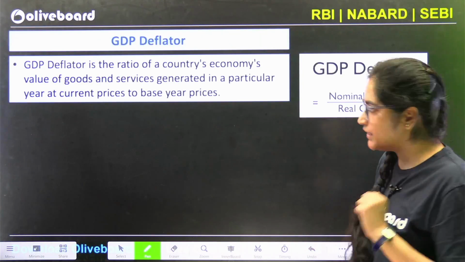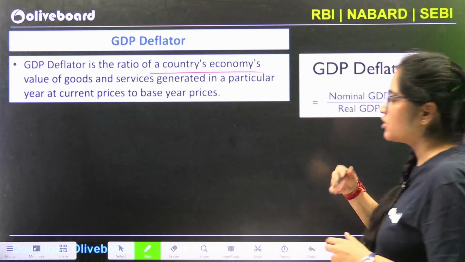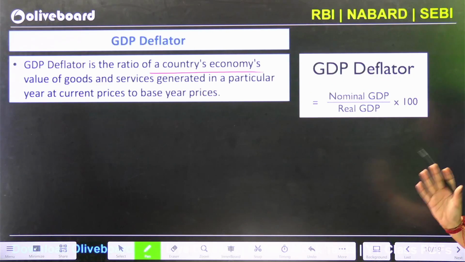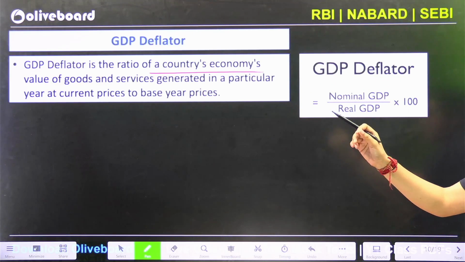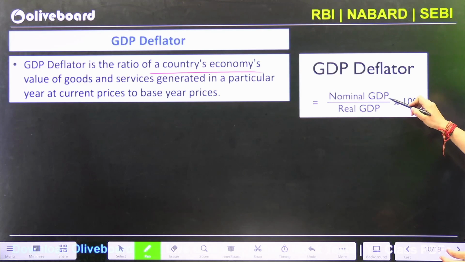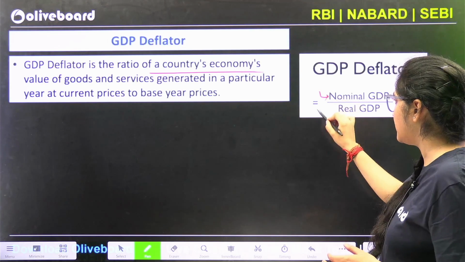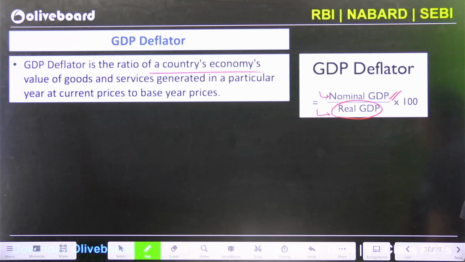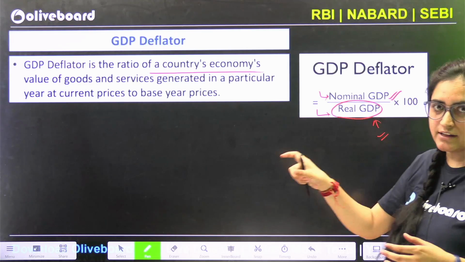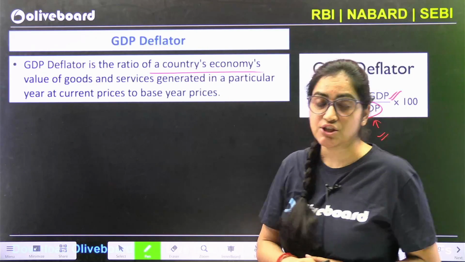So GDP deflator is the ratio of the country's economy's value of goods and services generated in a particular year at current prices to base year prices. So this is your current price, on which we calculate nominal GDP, and when we calculate at constant prices, that is the real GDP. If we divide the two, we come to a number that is your GDP deflator.